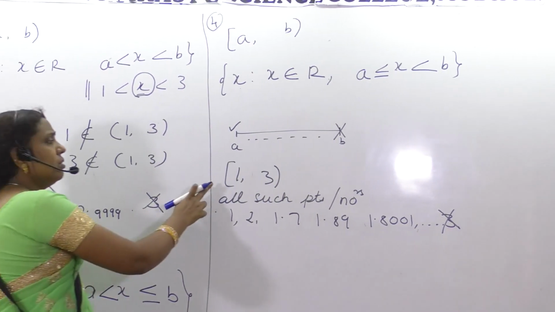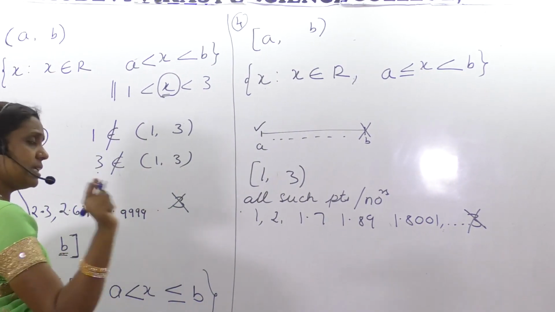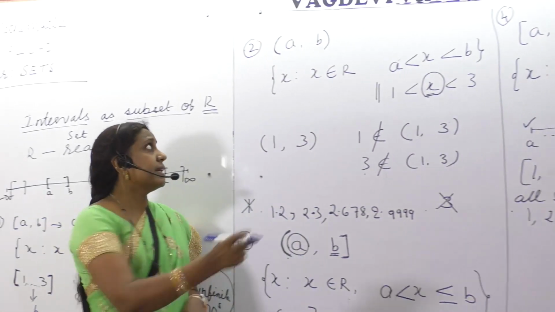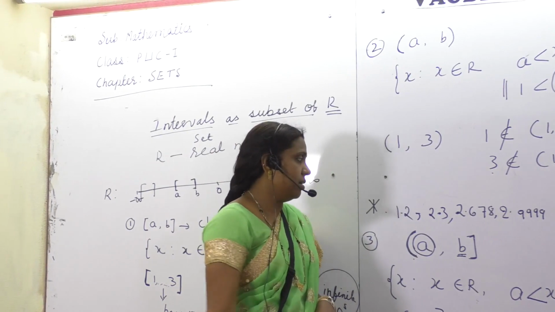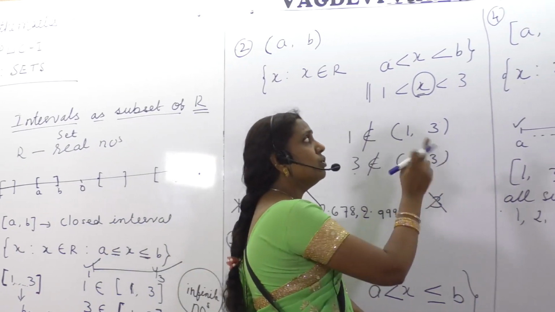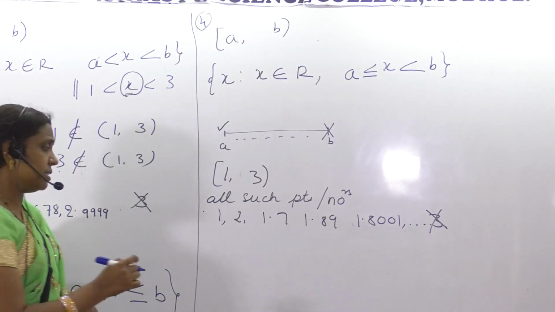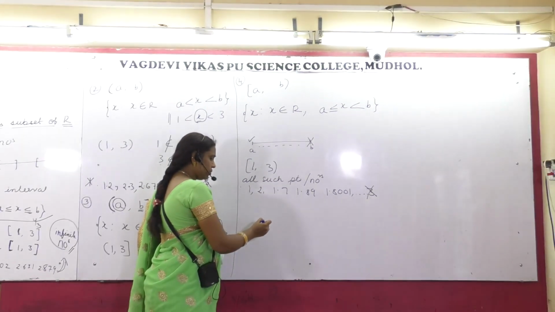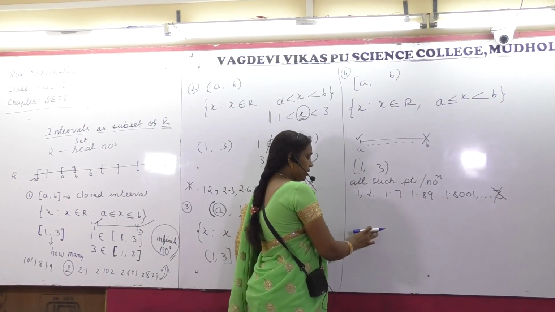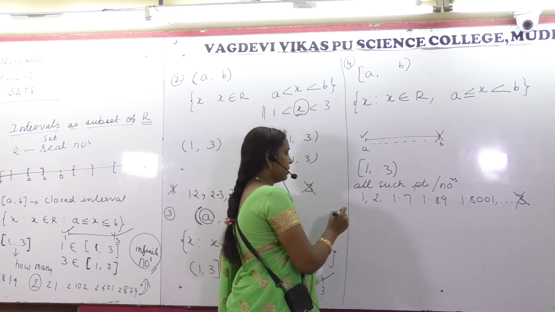So these are the 4 types: one is closed interval, second is open interval, third is open and closed, fourth is closed and open. Closed means with the relation equal to also it has to be considered. Open means equal will not be considered. Okay, this is the thing.